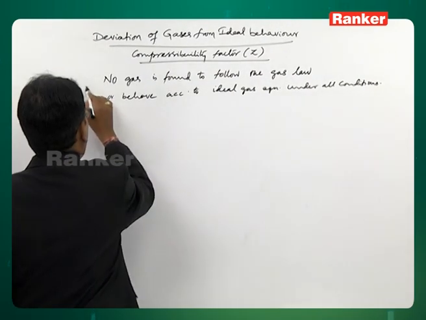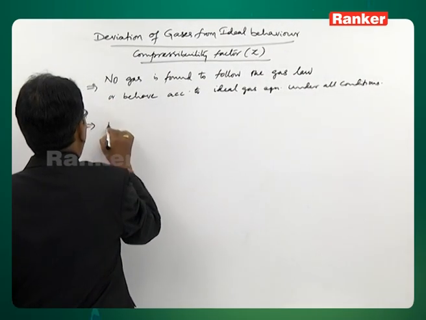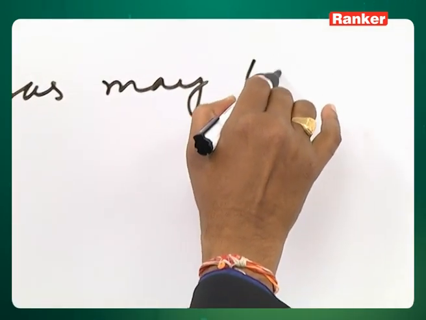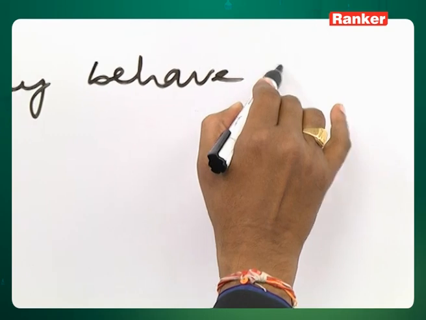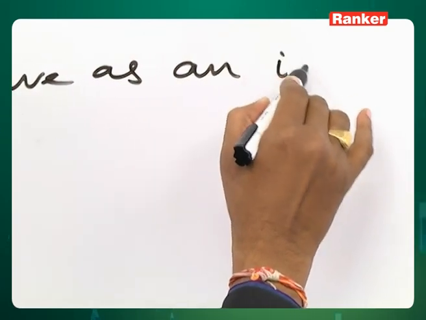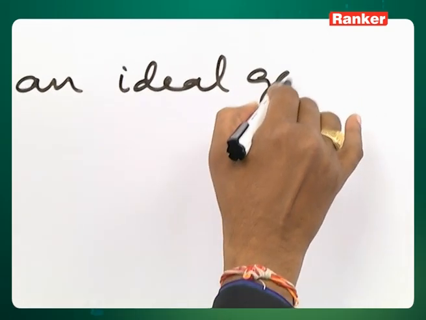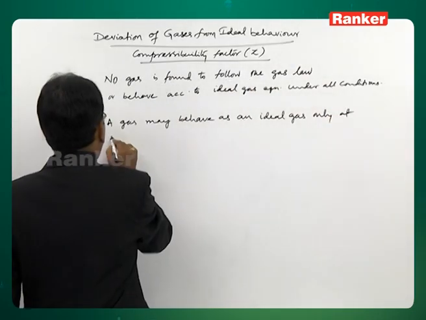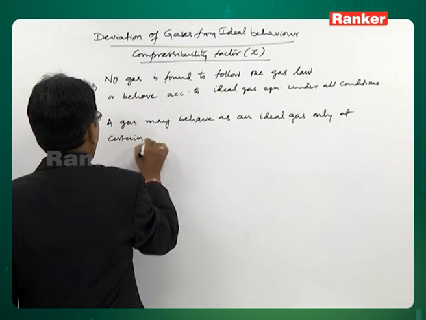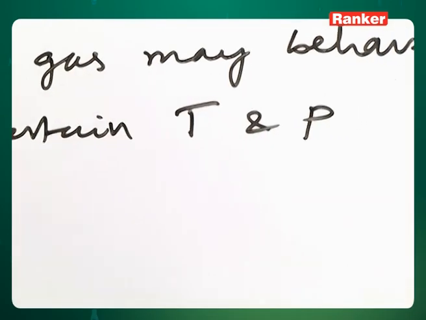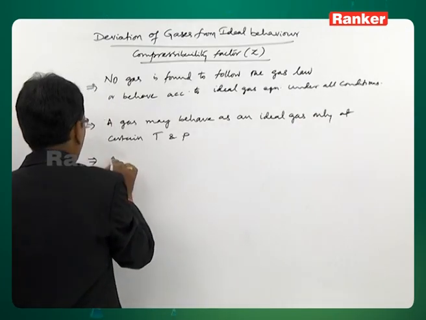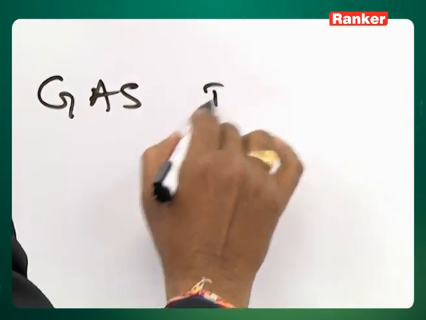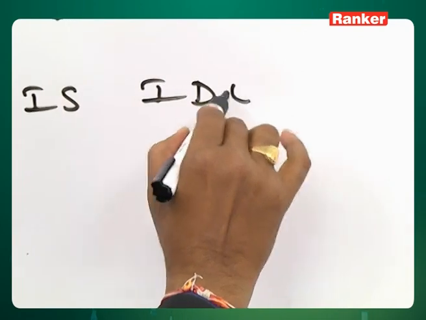A gas may behave as an ideal gas only at certain temperature and pressure. That means no gas is an ideal gas.